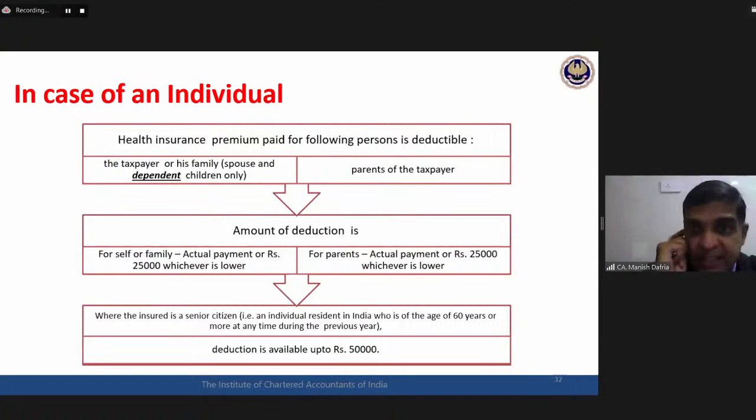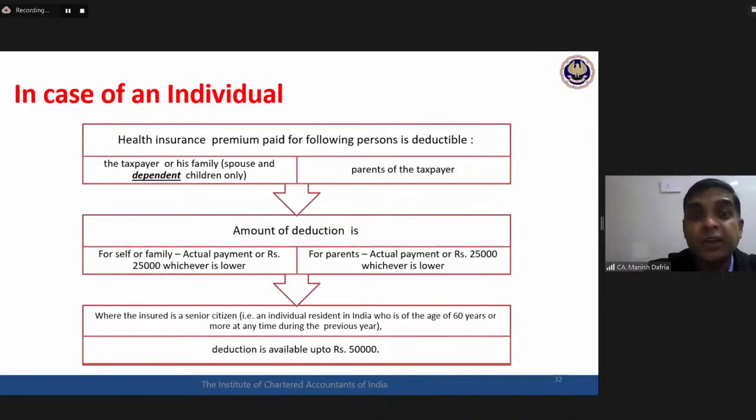First, any of the parents may be a senior citizen, not necessarily that father and mother both should be senior citizens. Father is a senior citizen, mother is not, still that 50,000 limit is applicable. So if any one of them is a senior citizen, that 50,000 limit would be applicable.